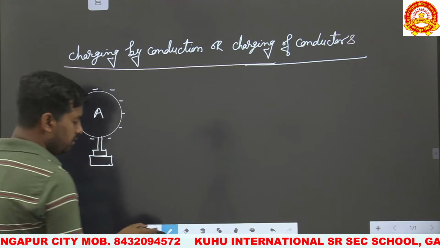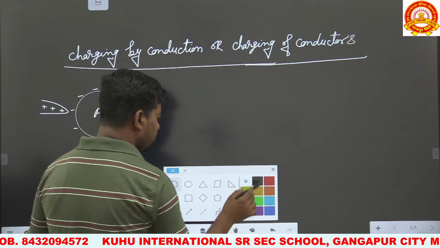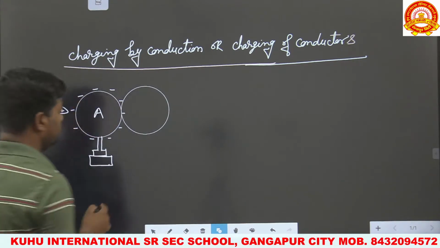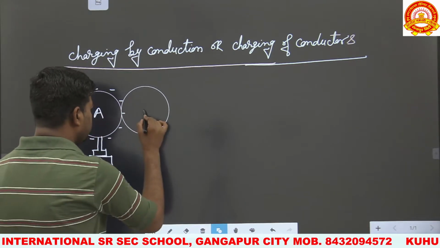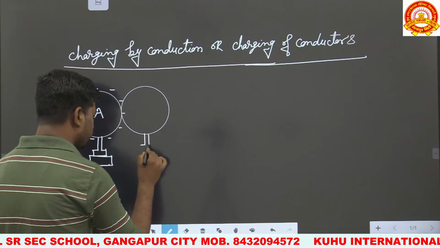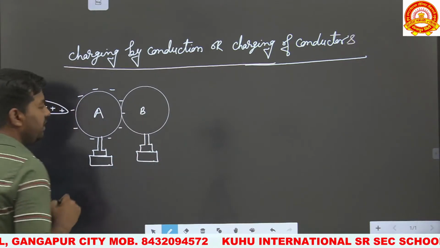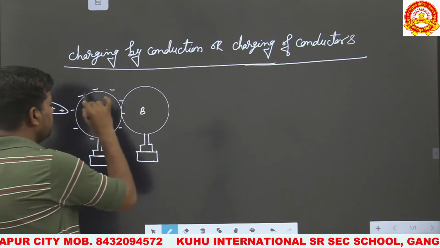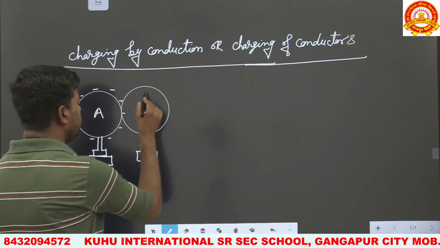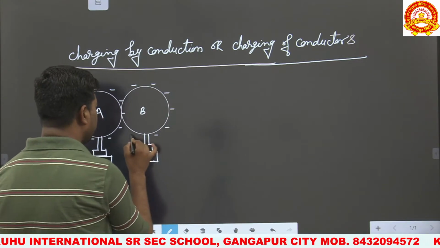In the conduction method, both bodies are in physical contact with each other. So we have to place another body, body B, in physical contact with body A. When both bodies are in physical contact with each other, then flow of electrons will take place from body A to B. These electrons flow from body A to B. So body B will also be negatively charged due to the flow of electrons.